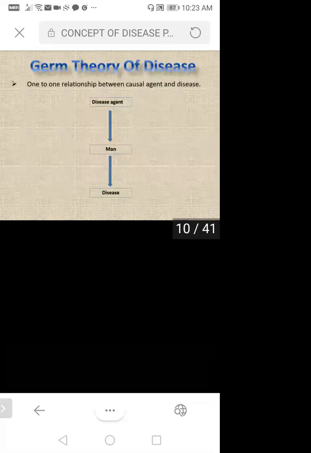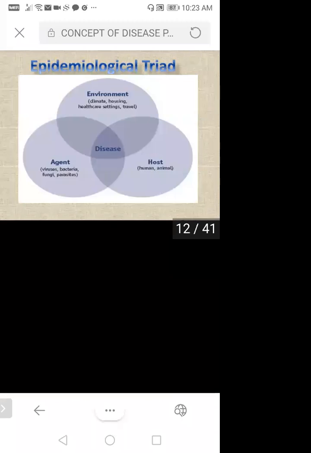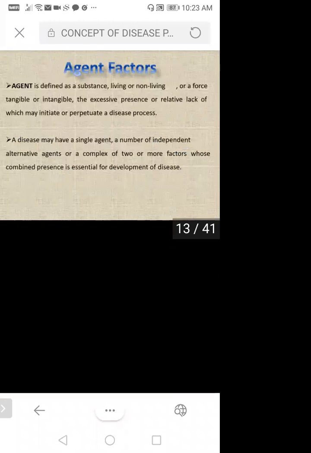Okay, so here germ theory of disease. Now this is very important: the epidemiological triad. So what exactly is it? Triad means three things. What is the epidemiological triad? In that, three things are there. First one is your agent, the causal agent. Second one will be your host, and third one is your environment. Okay, I'll show you in the book.